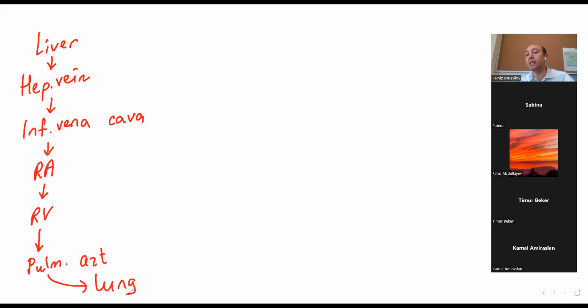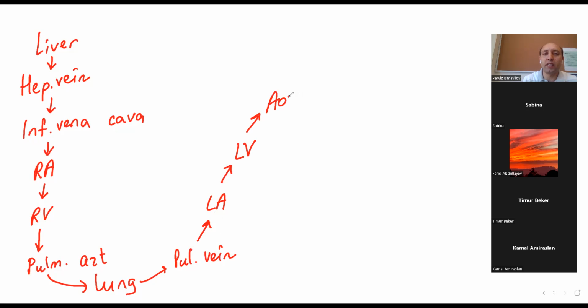And in the lung, there will be gas exchange. Then blood leaves as pulmonary vein. Pulmonary vein, as you know, goes to the left side, to the left atrium, then to the left ventricle, then aorta, because you know that aorta takes blood from the left ventricle. And aorta divides into different branches, and one of them is renal artery.